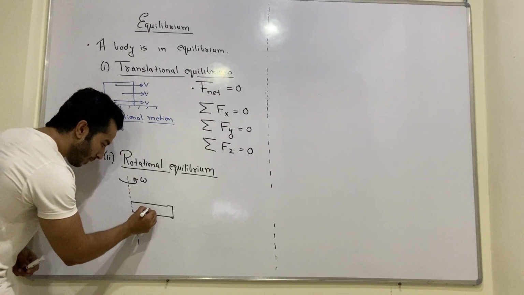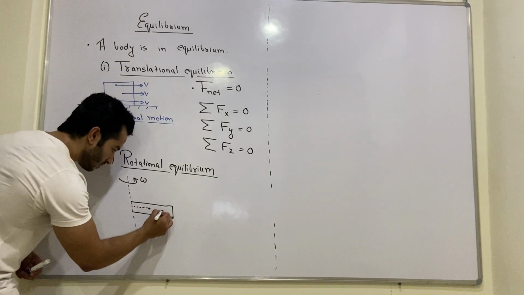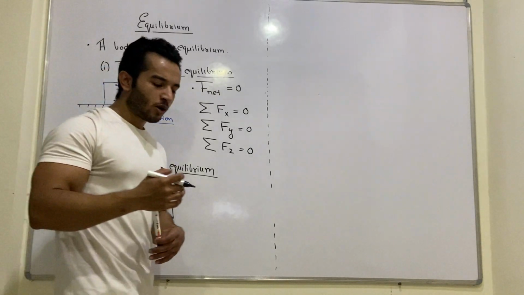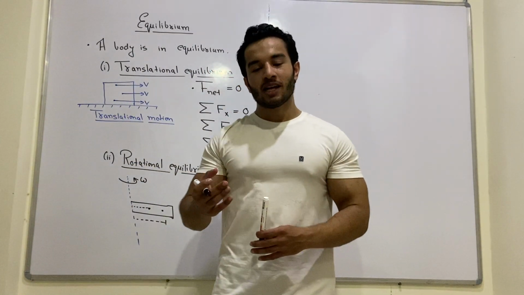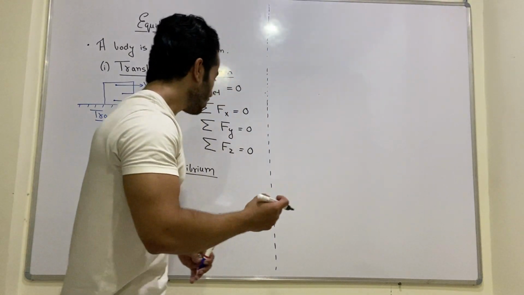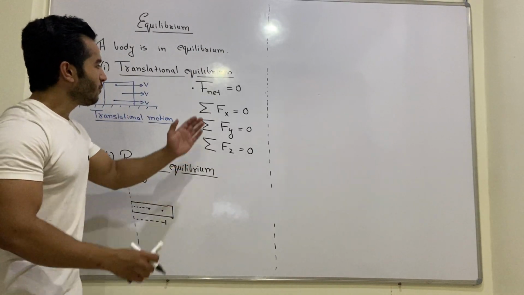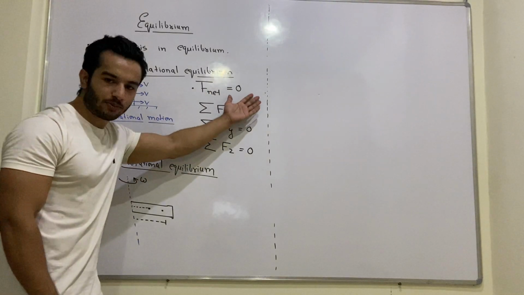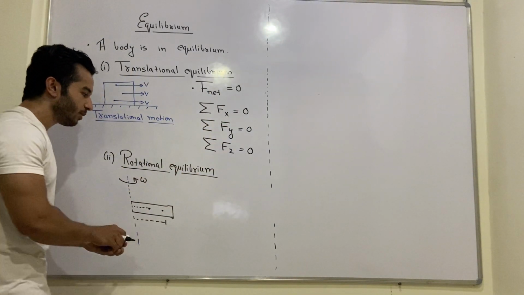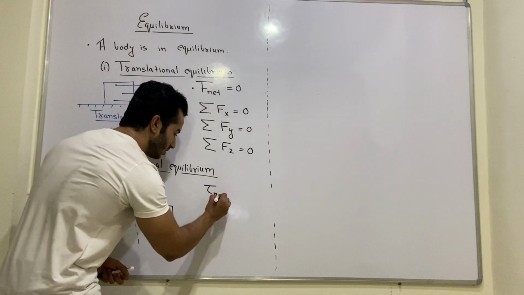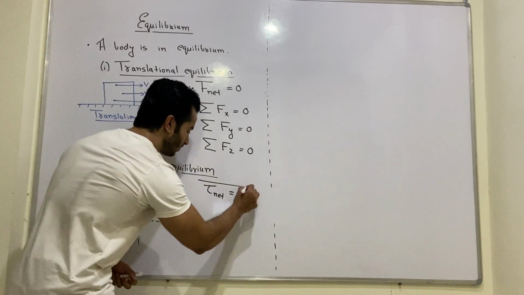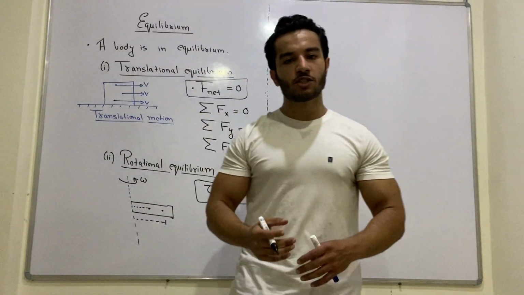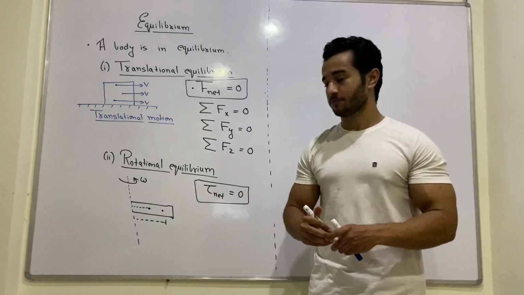So students, the perpendicular distance of each of the particles is constant. Now, what makes a body rotate? The answer is torque. Torque makes the body rotate. Similarly, when we were talking about translational equilibrium, we said the net force acting on a body must be zero, and when we talk about rotational equilibrium, we mean the net torque acting on the body must be zero. That means there must be no rotation, no rotational motion of the body.